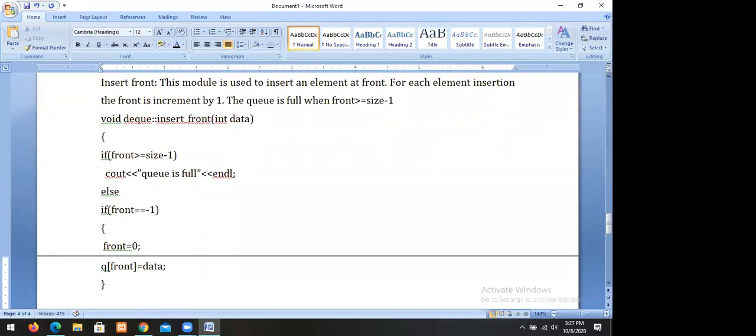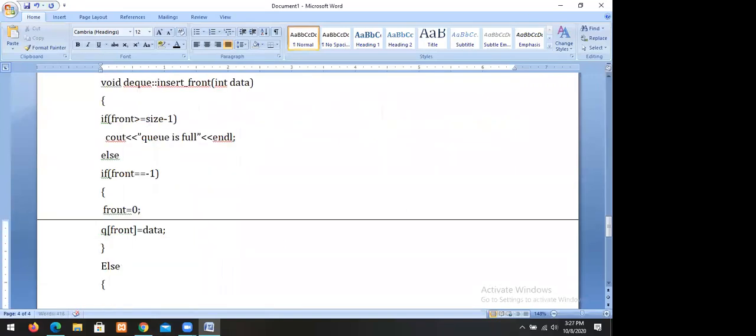Else, first of all, you have to move the elements. Suppose there are some elements in the queue: the 0th position element is there, the first position element is there, the second position element is there. Then it is necessary to shift the elements.